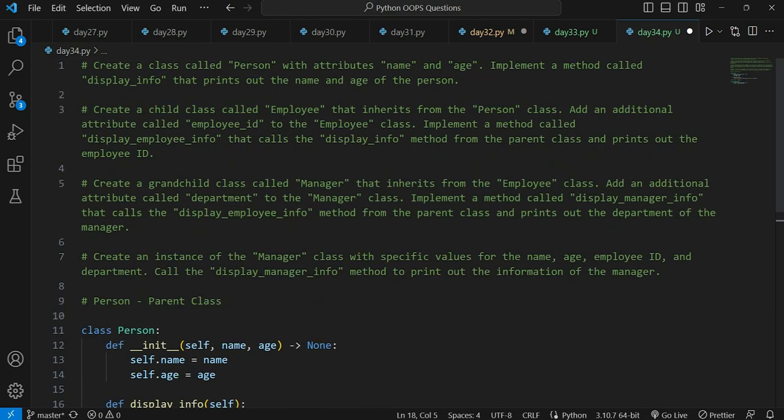Now what they ask us next is to add an additional attribute called employee id to the employee class. Implement a method called employee info that calls the display info method from the parent class and prints out the employee id.